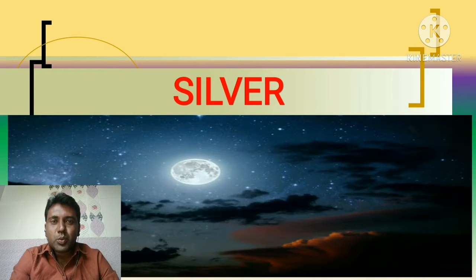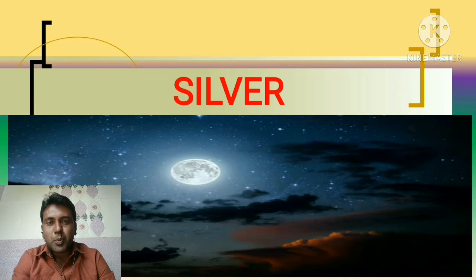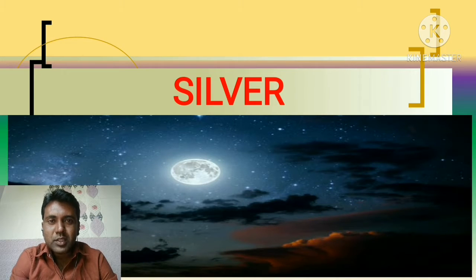Today, in this video session, we are going to see a beautiful poem, Silver. Silver is a poem written by an English poet, Walter de la Mare. This is a sonnet. Sonnet means this is a poem which consisted of 14 lines.